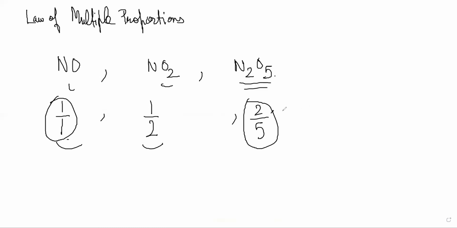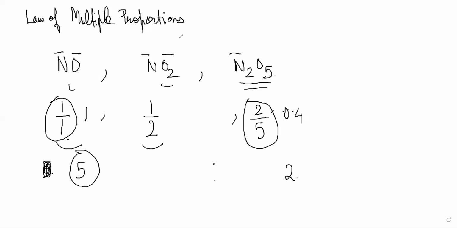You can say 5 times this and basically 2.5 times, right? So this is 0.4 and this is 1. So you can say that 5 times this and 2 times this. There will be whole number multiples of each other. So the idea is that the same two elements can combine in different ratios to form different compounds.